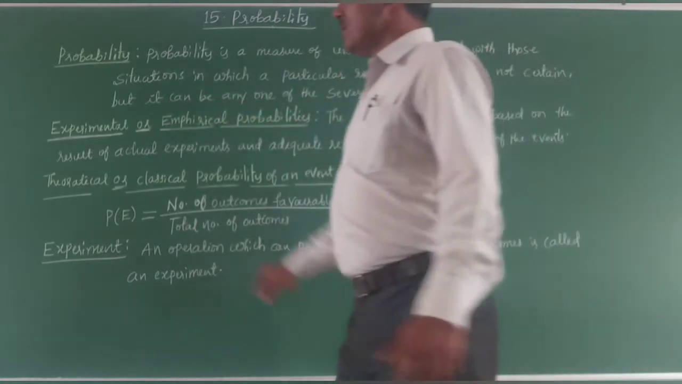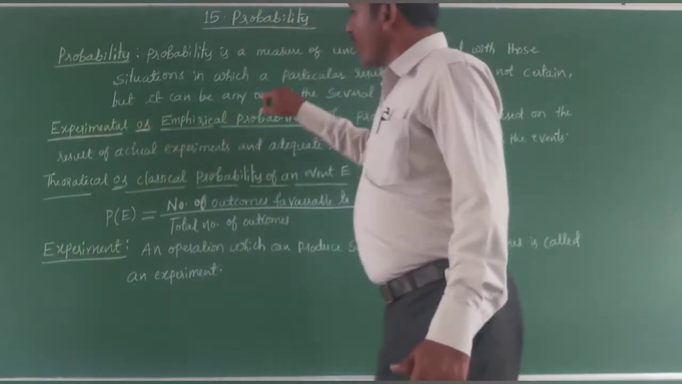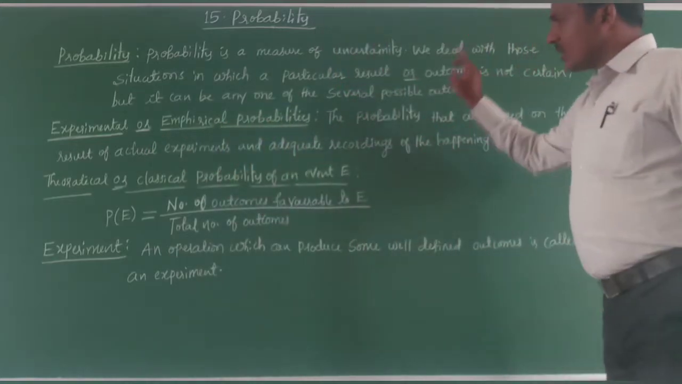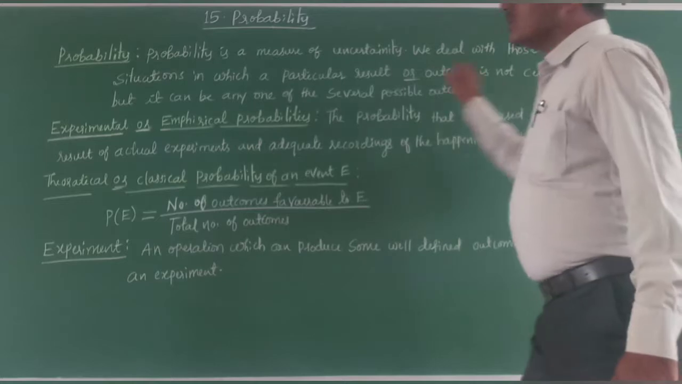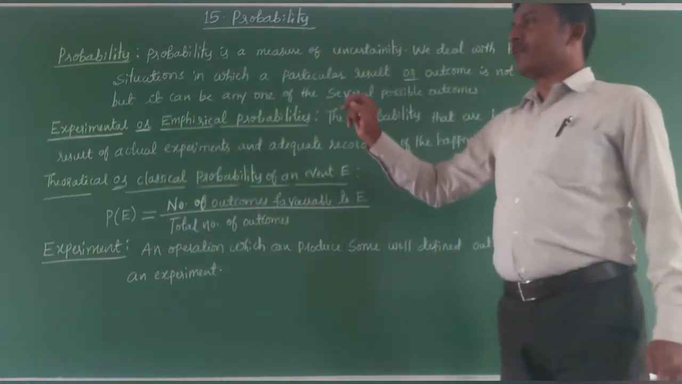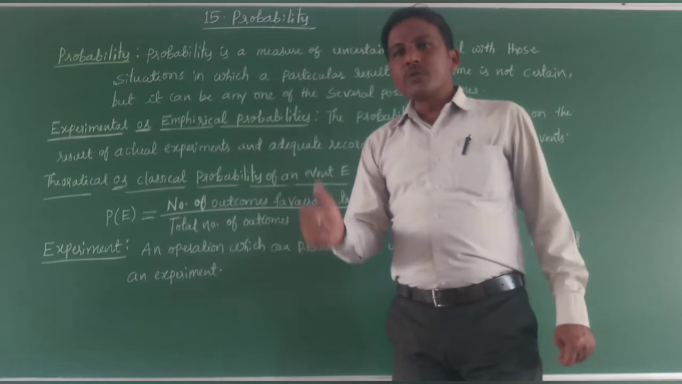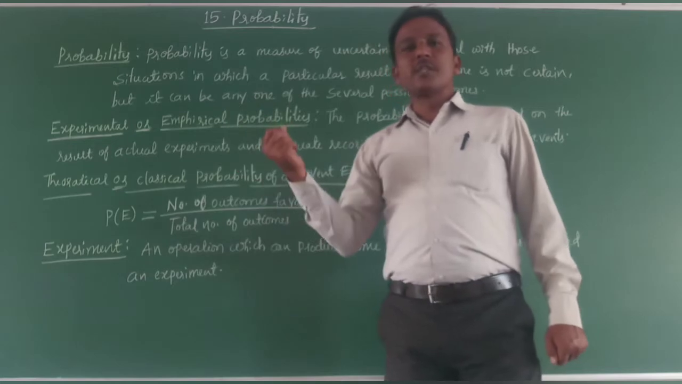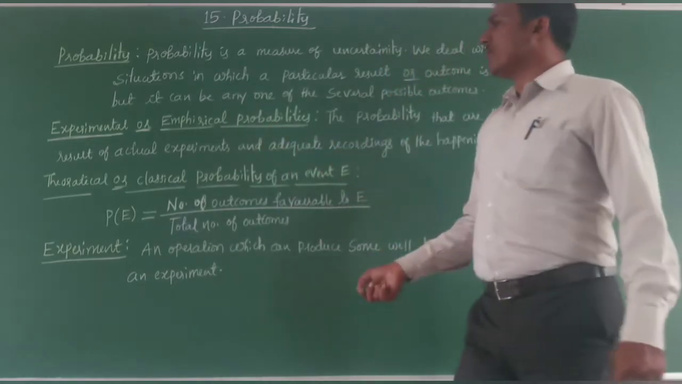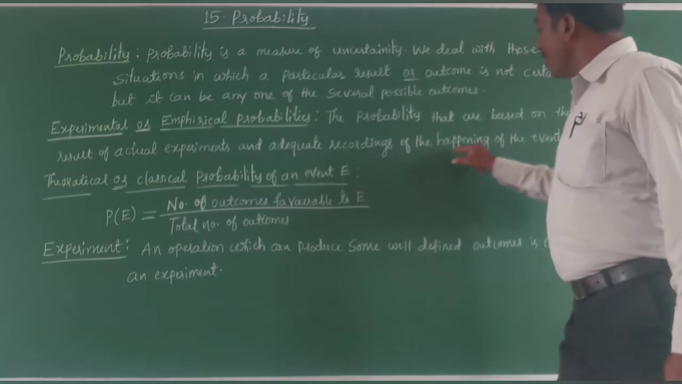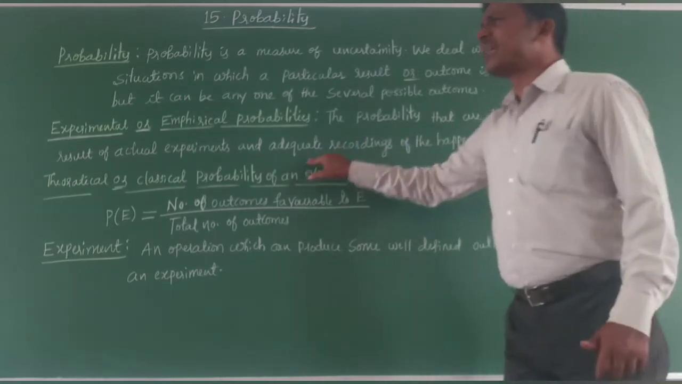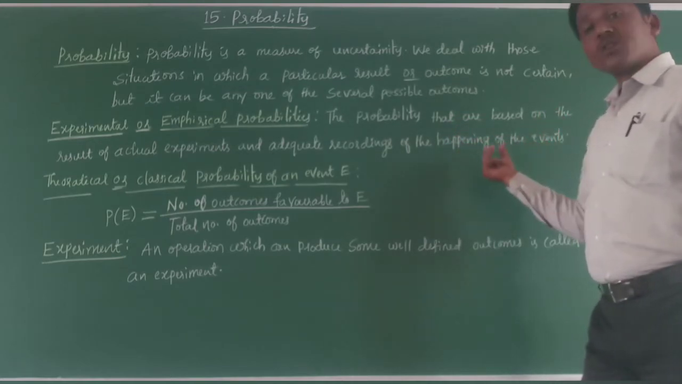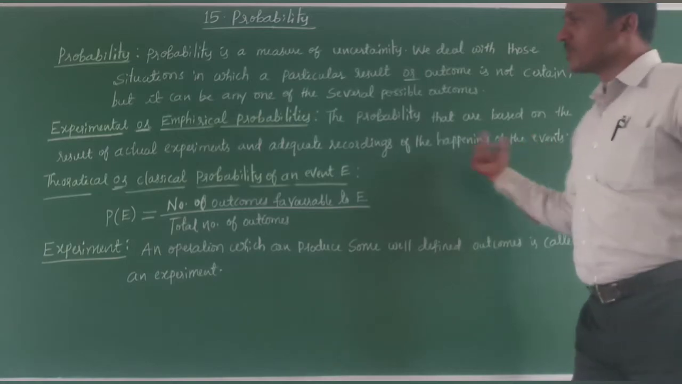Next, experimental or empirical probabilities. What do we mean by experimental or empirical probabilities? These are probabilities that are based on the results of actual experiments, like tossing a coin, throwing a dice, or taking a card from a well-shuffled deck of 52 cards, with adequate recordings of the happening of the events. Event is nothing but outcome here. I will discuss those terms later.